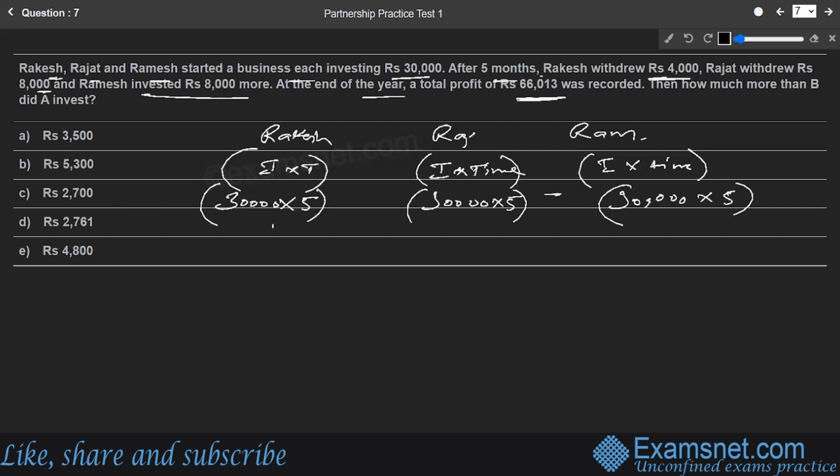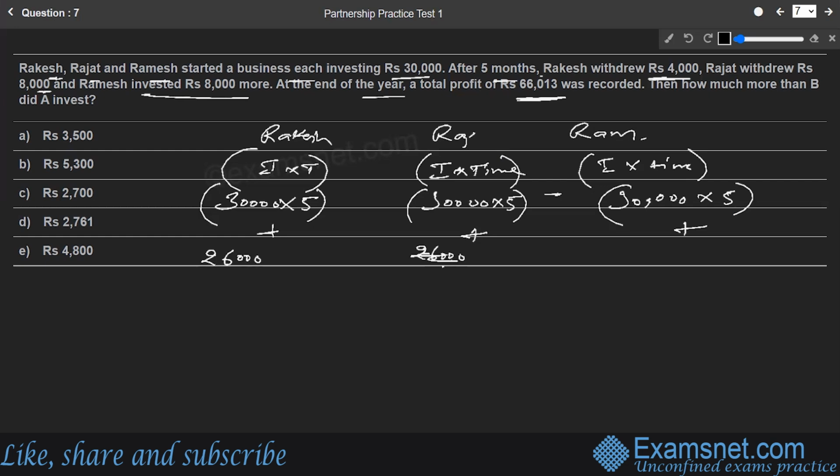Now, what is happening after 5 months? So let's add a plus here because they are doing something different after 5 months. Okay. So what is being done after 5 months? They're saying Rakesh withdrew rupees 4,000. So if 4,000 is withdrawn, how much is left? Only 26,000 is left. So this is the new invested money, and this will be part of the business. So we have to write down in the first part, 26,000 is the Rakesh part now.